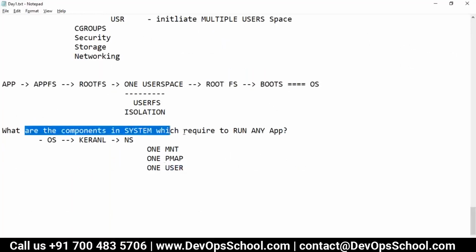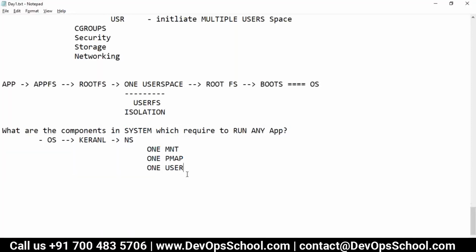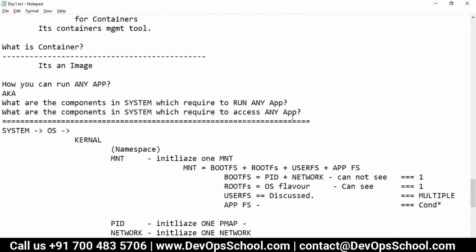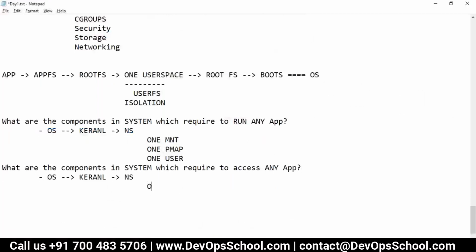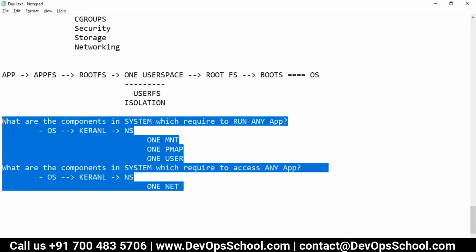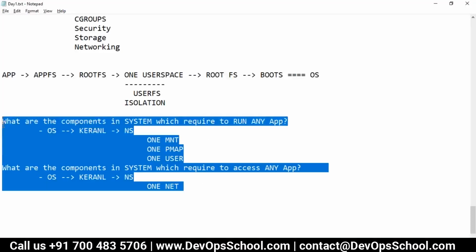Okay, so to run an application in the system, what components are required? I need a kernel namespace, one, one, one. The next question is, if you want to access the component from outside, then you need one network. Correct? So these are the components required in the system for any one application. Okay, these are the system requirements.